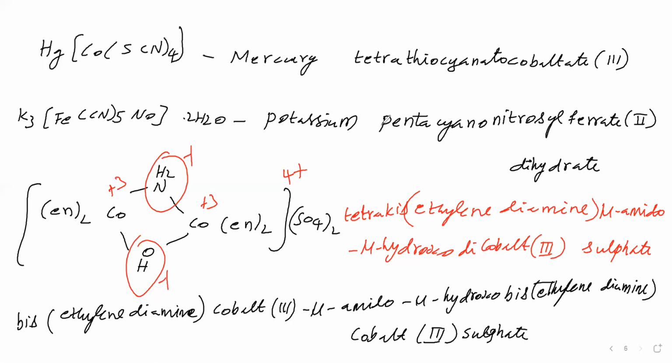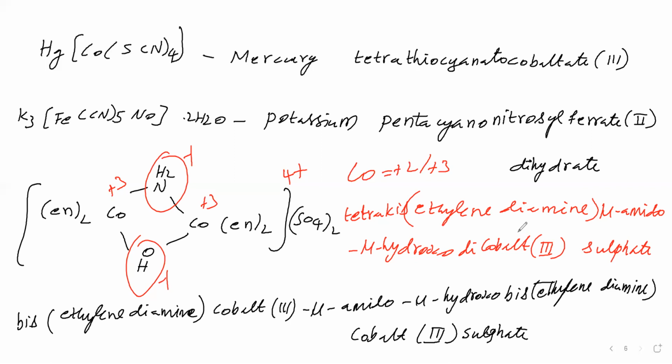Is cobalt showing only +3? Is it not showing other oxidation numbers? Yes. Cobalt shows +2 and +3. Can we give +2 for both? No. One +2 and another +3? That also no. Therefore, for both cobalt we have given +3. Both are in the same chemical environment. Therefore, we have written dicobalt. That oxidation number we have written as Roman numeral III.